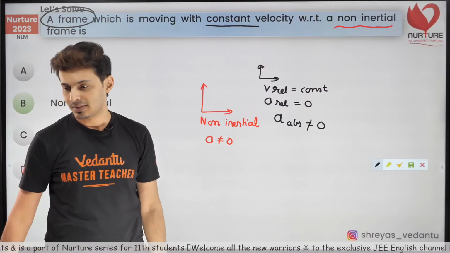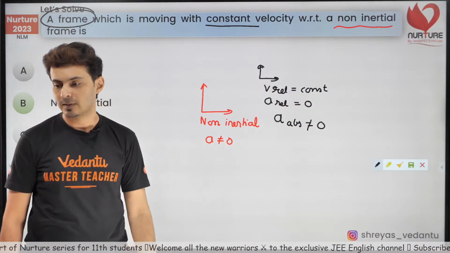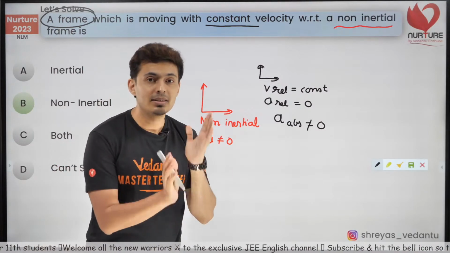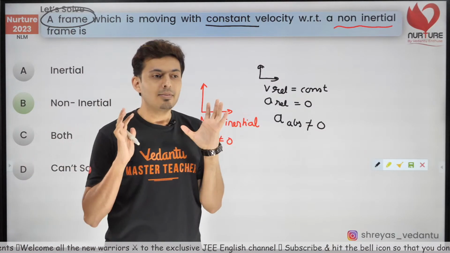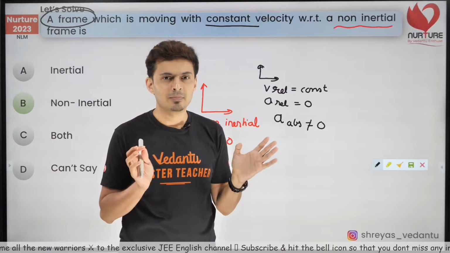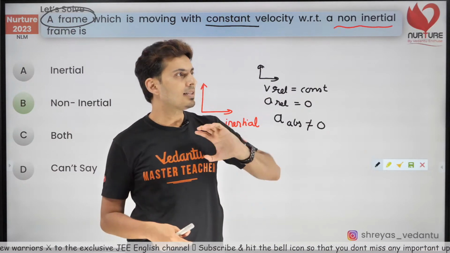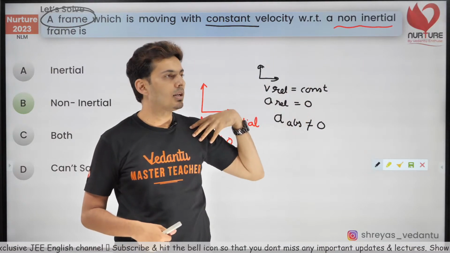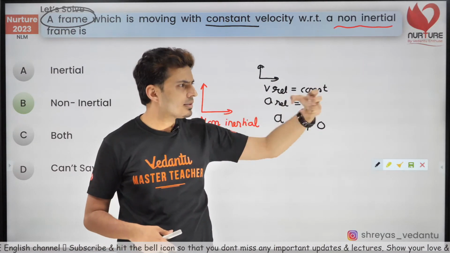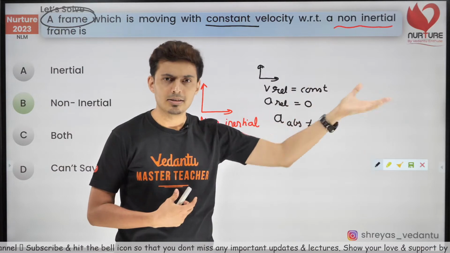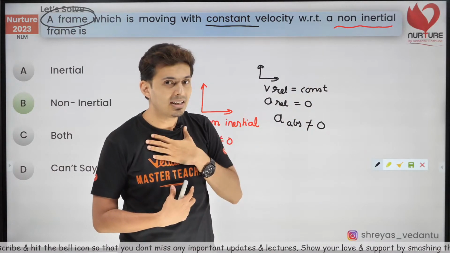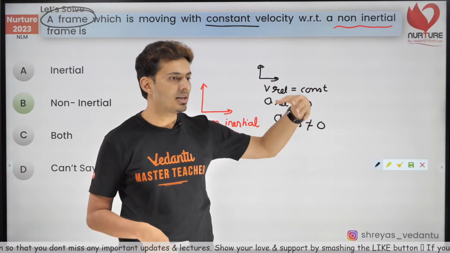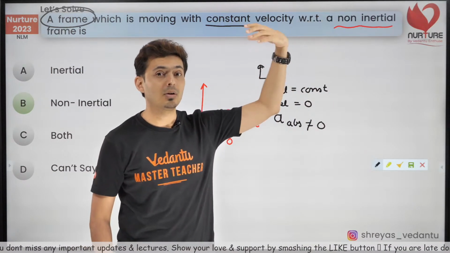That's what it is. I hope now it is clear. Is it clear? Yes. So you should understand everything. See, when it is inertial, it's simple. When I am inertial and I see somebody accelerating, that is non-inertial. If I see somebody moving with constant velocity, that is inertial. So if I'm inertial, things are very simple. I see something moving with constant velocity, I'll call it inertial. I see something accelerating, I'll call it non-inertial.